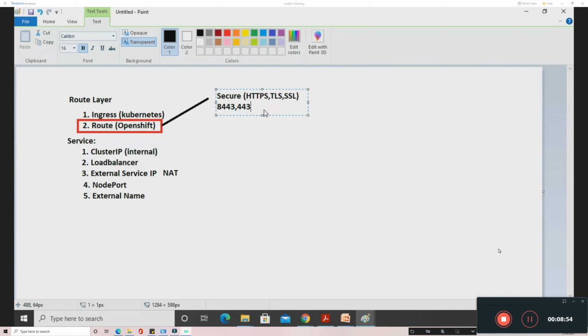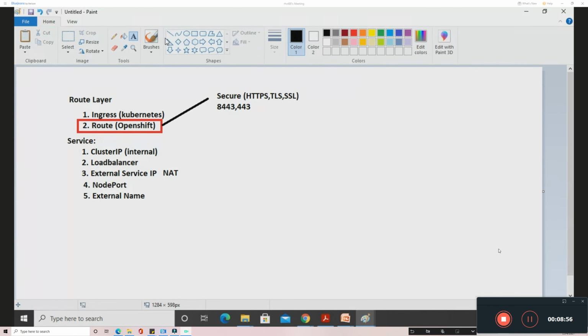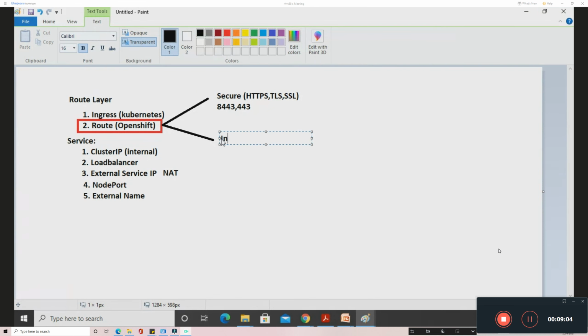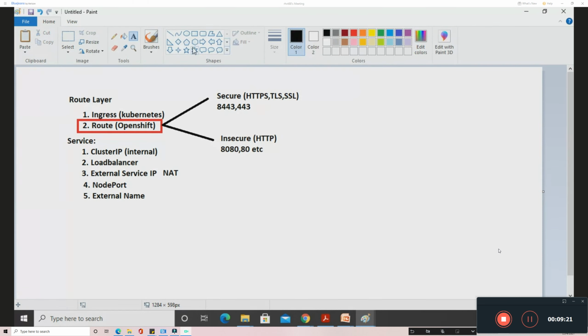This is the secure method. Another one is the insecure exposure. Here we use HTTP, and we'll typically be using port 8080 or 80. So these are the two options available for the route.